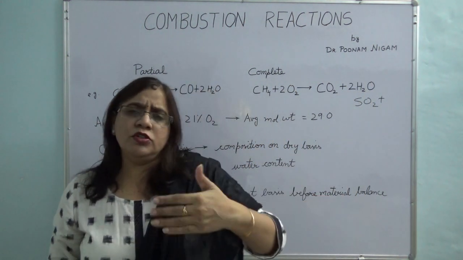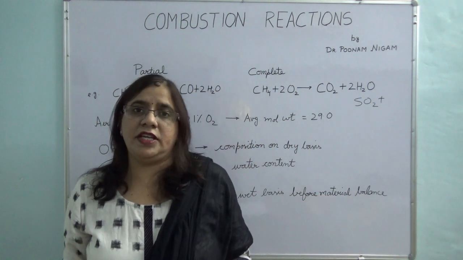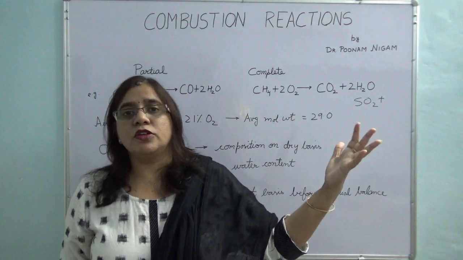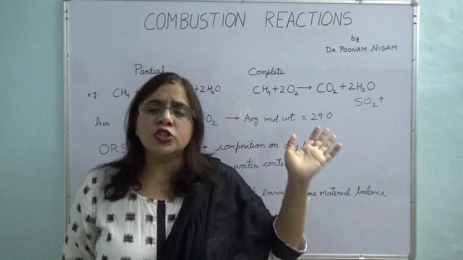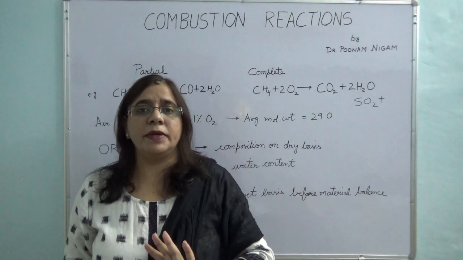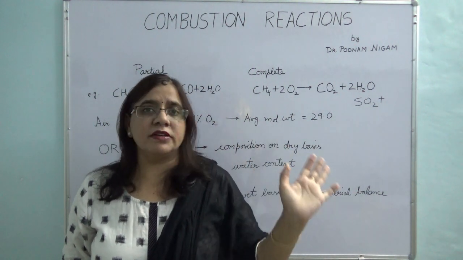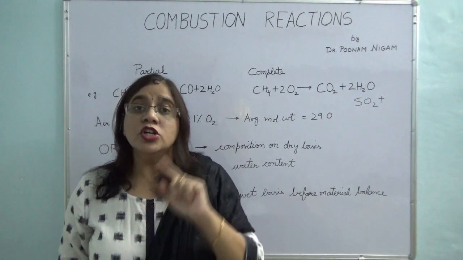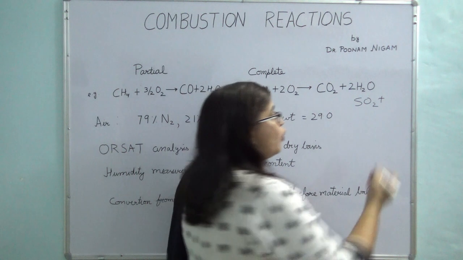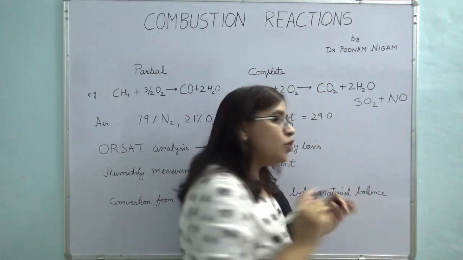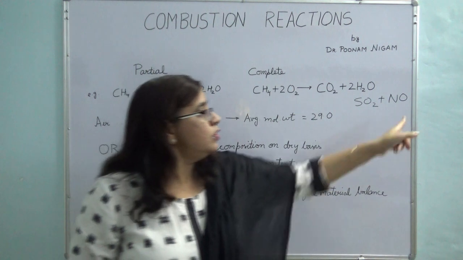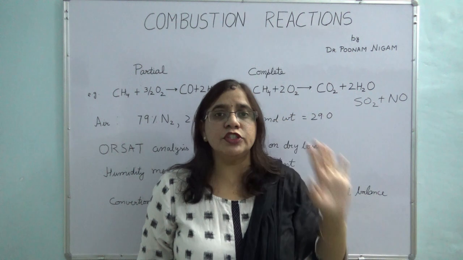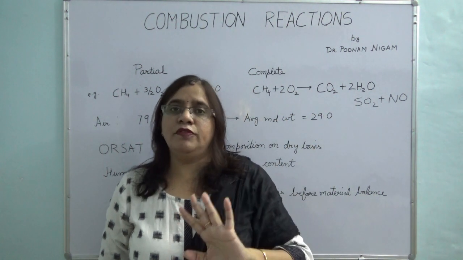And the combustion reaction is a highly exothermic reaction, so it also generates a large amount of heat. Sometimes the temperature goes up to thousands of degrees, okay? So if your combustion reaction is highly exothermic and the temperature goes above 1500 or 1800, then in whatever air you are supplying, you have nitrogen. So nitrogen also gets oxidized and forms NO, okay? So at high temperature, you also have nitrogen oxide, fine. So these are all the main four components which you find in your combustion flue gas, okay.